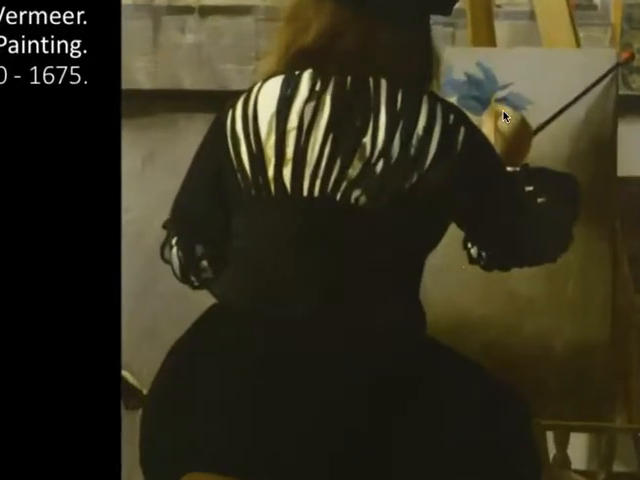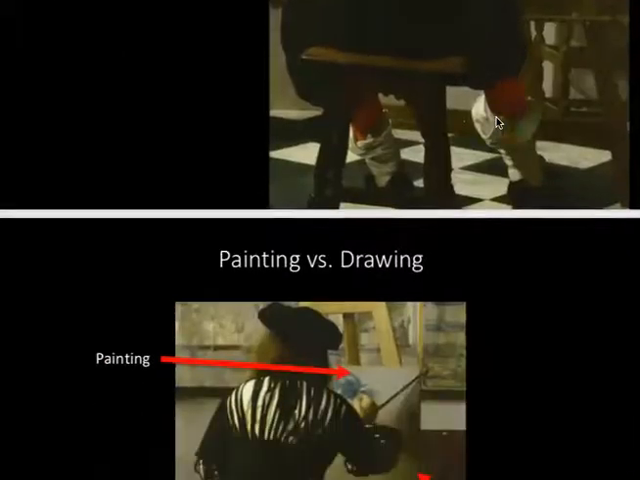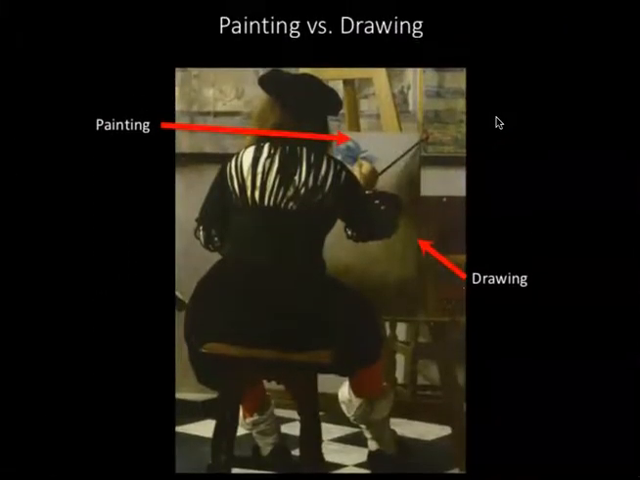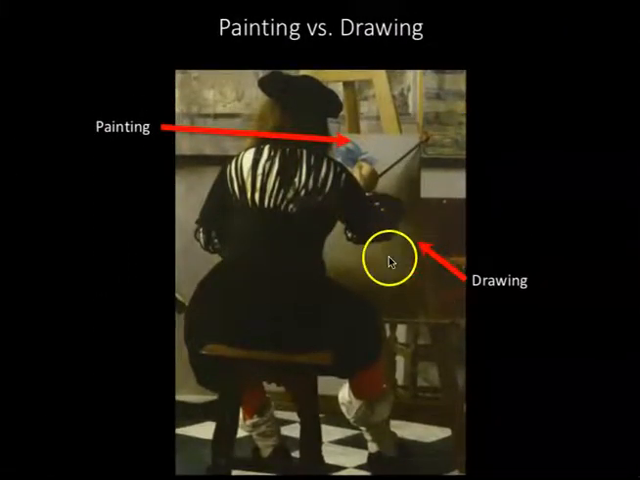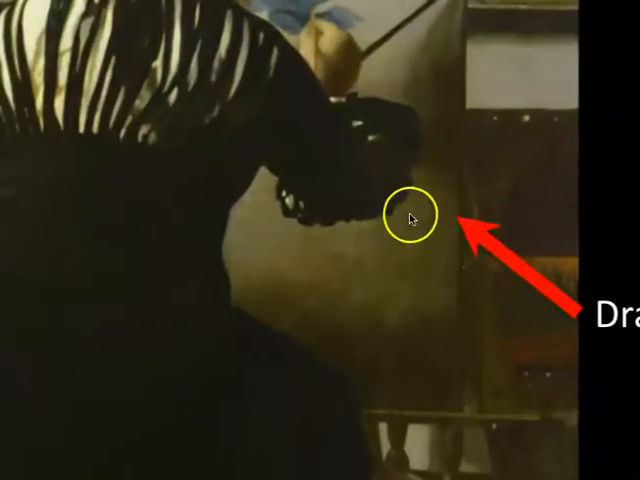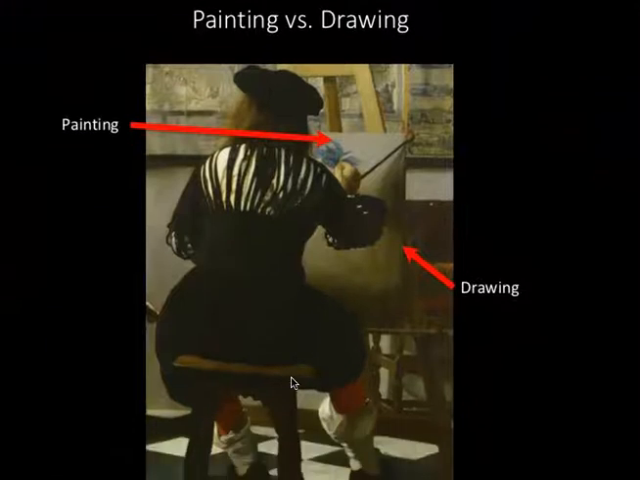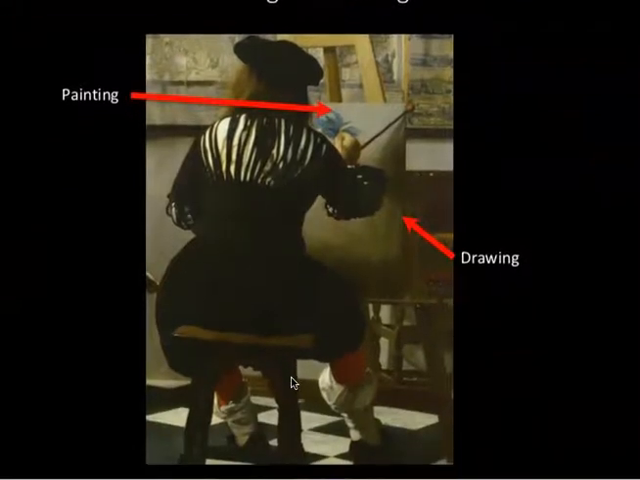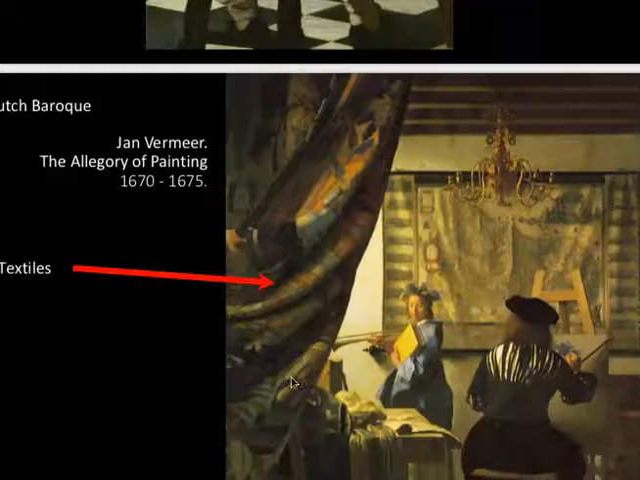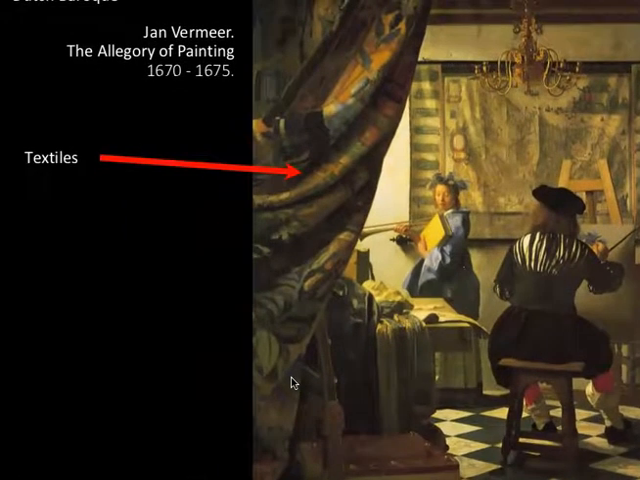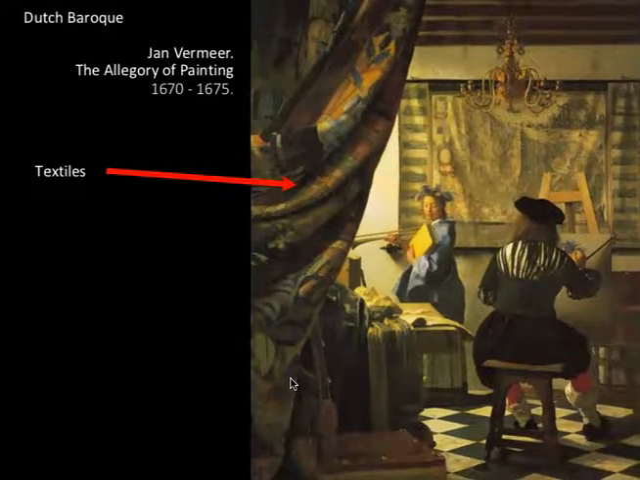But if we look a little bit closer, where's my detail? Oh, here. He's actually painting on top of a drawing. You see those chalk outlines there? So he has this underdrawing and he's starting to paint on top of it. He's also painted that big massive curtain, which I guess technically is a textile.